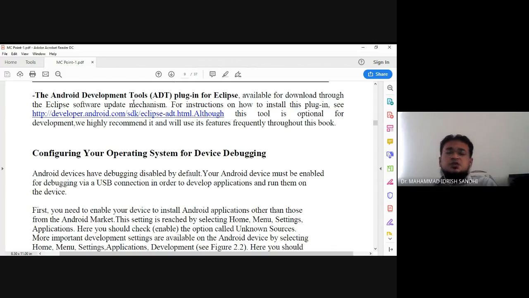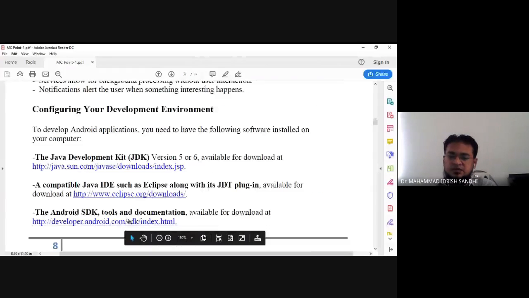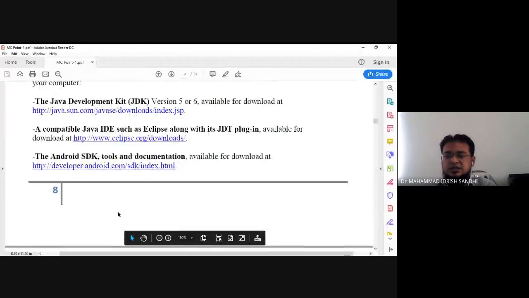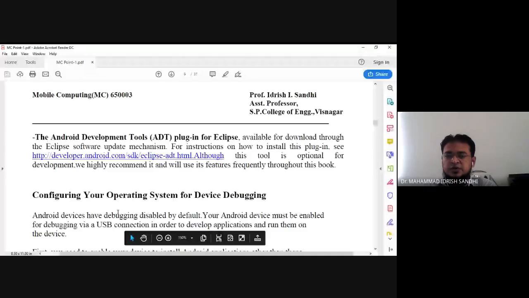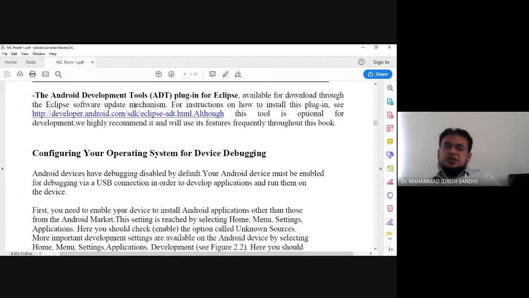So these are the tools we need to install for Android programming. First is the JDK, second is the IDE, that is Eclipse, third is the Android SDK, and fourth is the Android Development Toolkit, that is the ADT.